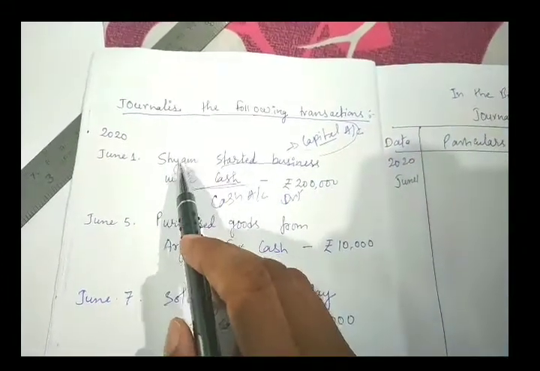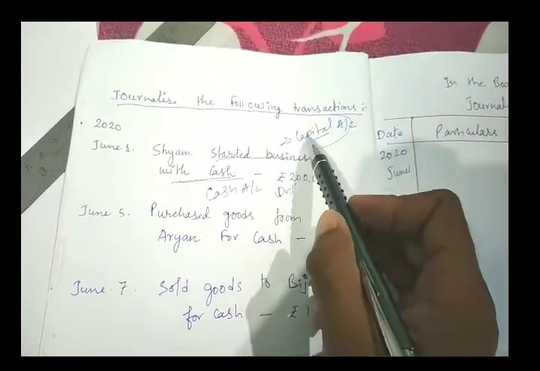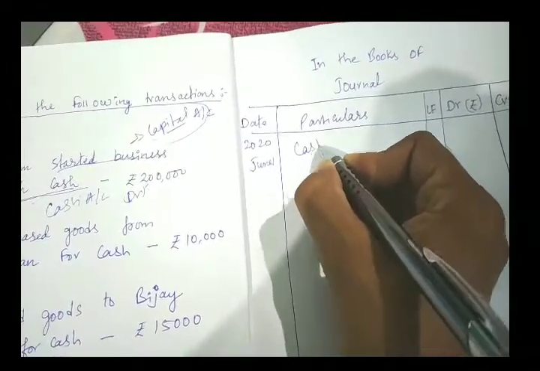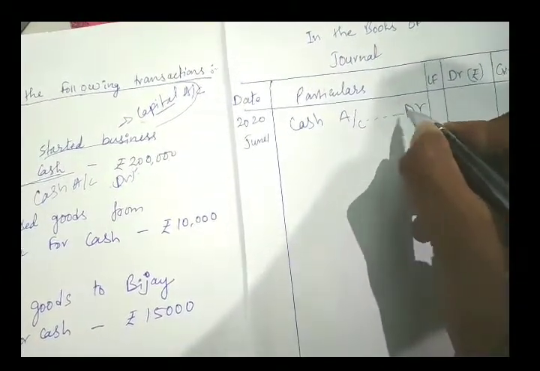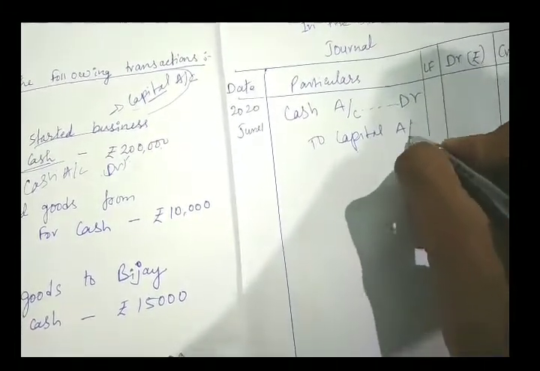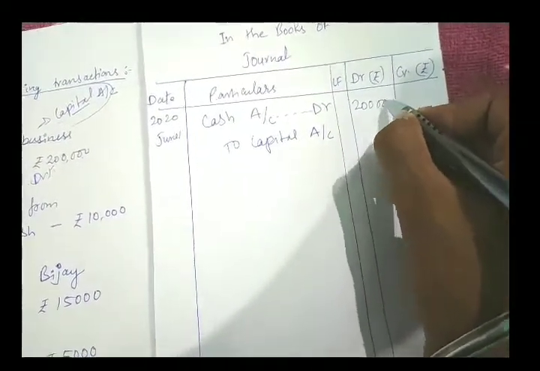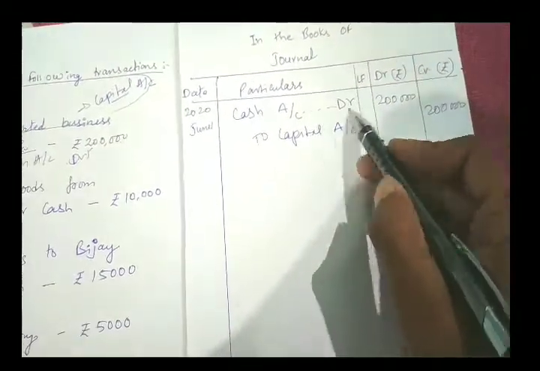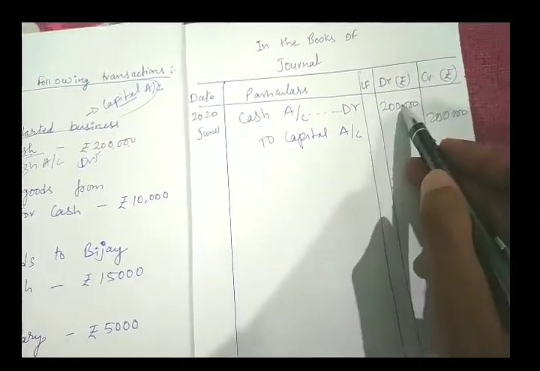So what entry will be passed? Shyam started business with cash. Cash is coming in, so cash will be debit and capital will be credit. So we will write: cash account debit to capital account. What is the amount? 2 lakh. Cash account debit 2 lakh and capital account credited 2 lakh. This way the amount will be written.